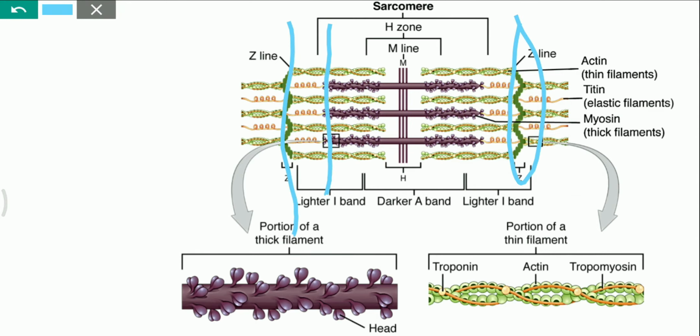The A band is where we can see both thin and thick filaments. And the H zone is where we can see only thick filaments. The M line is the central line of the sarcomere, which is formed by myomesin.